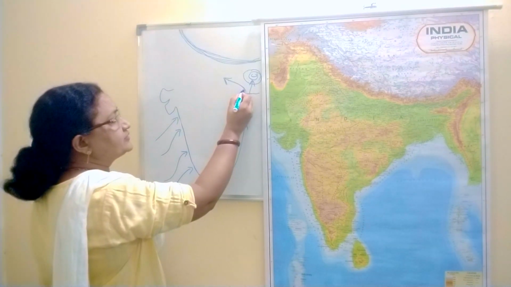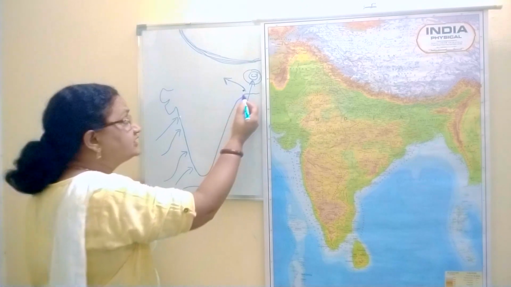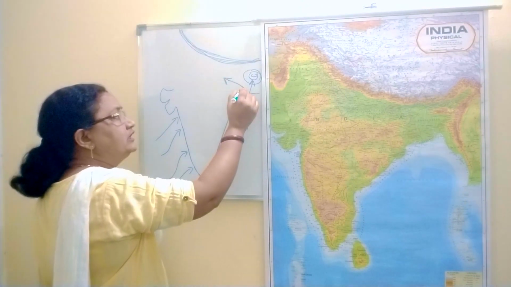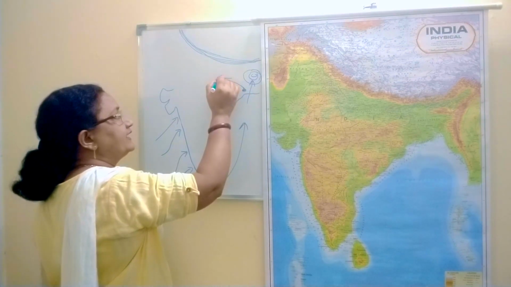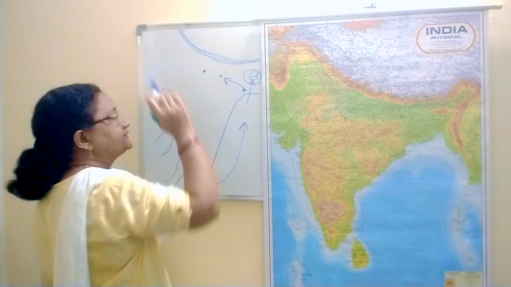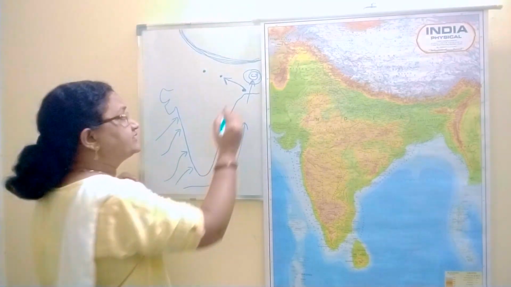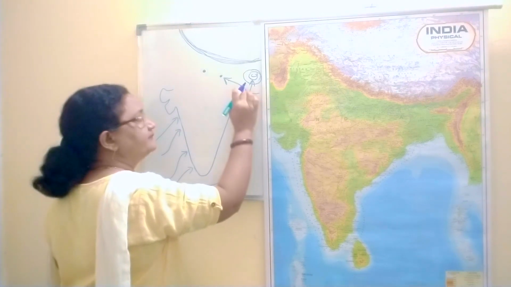This is one place that gets heaviest rainfall by this part of the Bay of Bengal branch of monsoon. One place lies here, the other place lies here. Let's take one example. Suppose this is Kolkata.